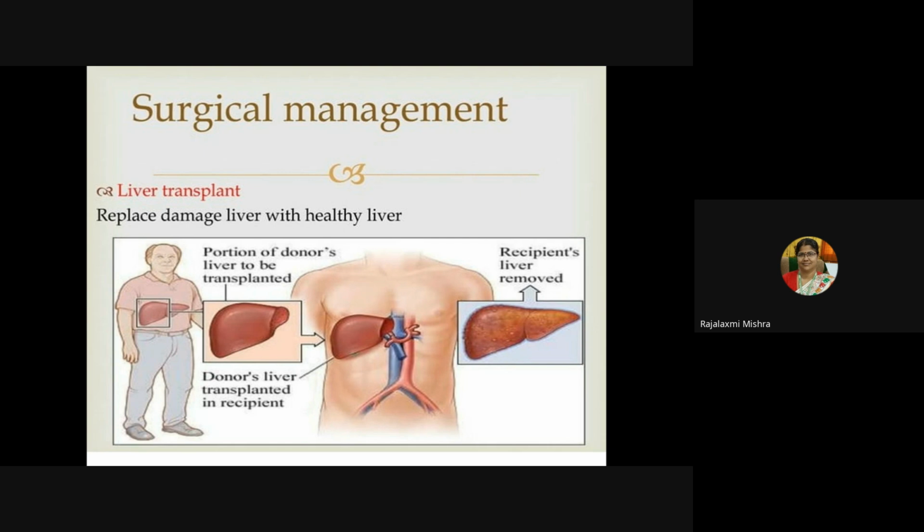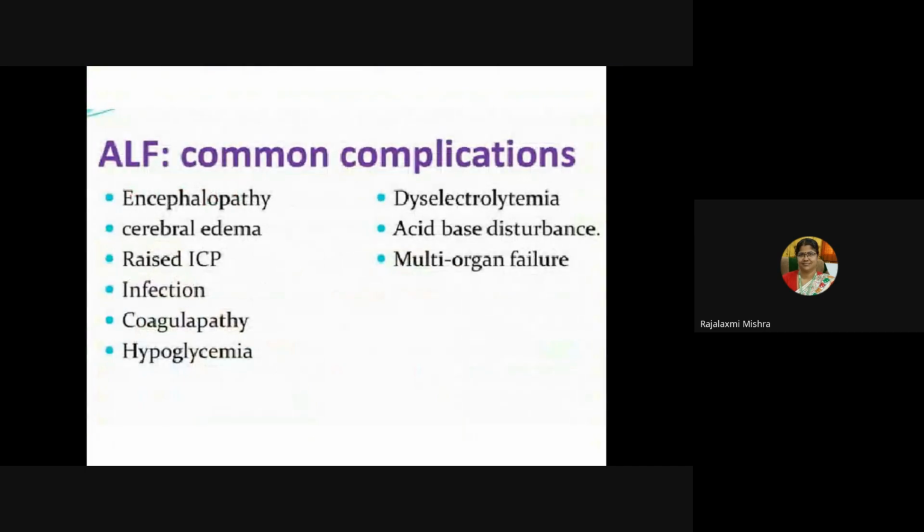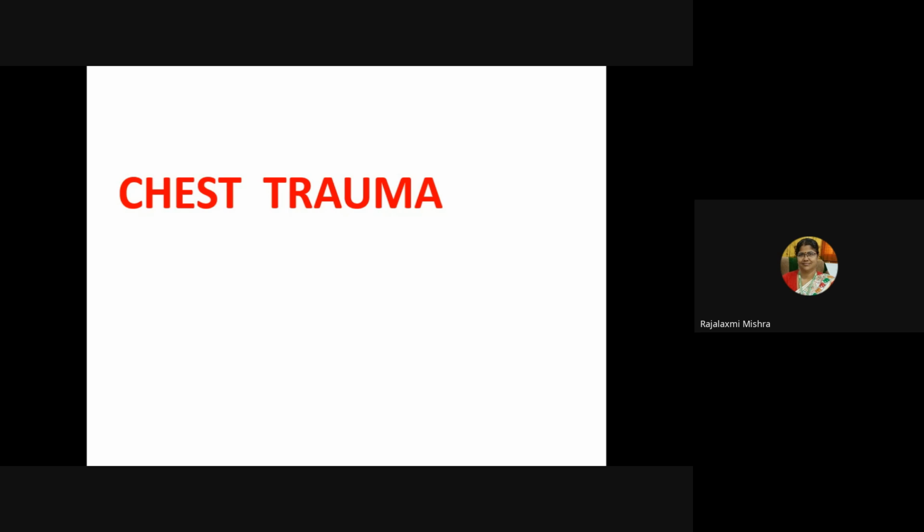Surgical management: finally, liver transplant is the choice of treatment, replacing the damaged liver with a healthy liver. Then common complications in acute liver failure can be encephalopathy, cerebral edema, raised intracranial pressure, infection, coagulopathy, hypoglycemia, dyslipidemia, acid-base disturbance, and multi-organ failure.